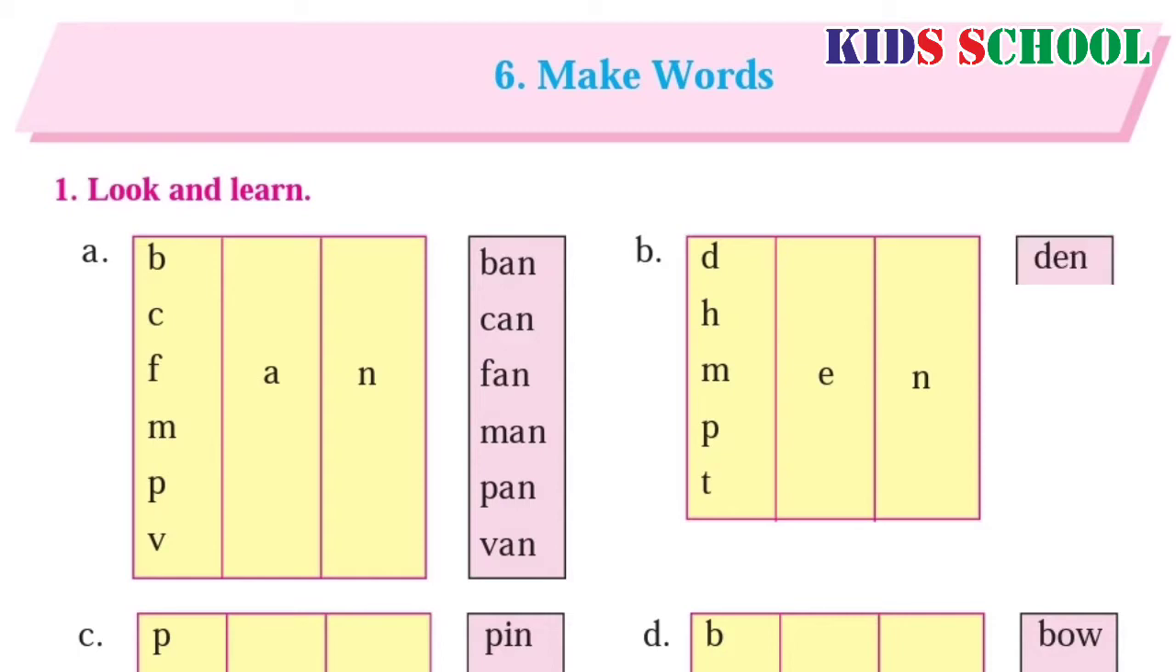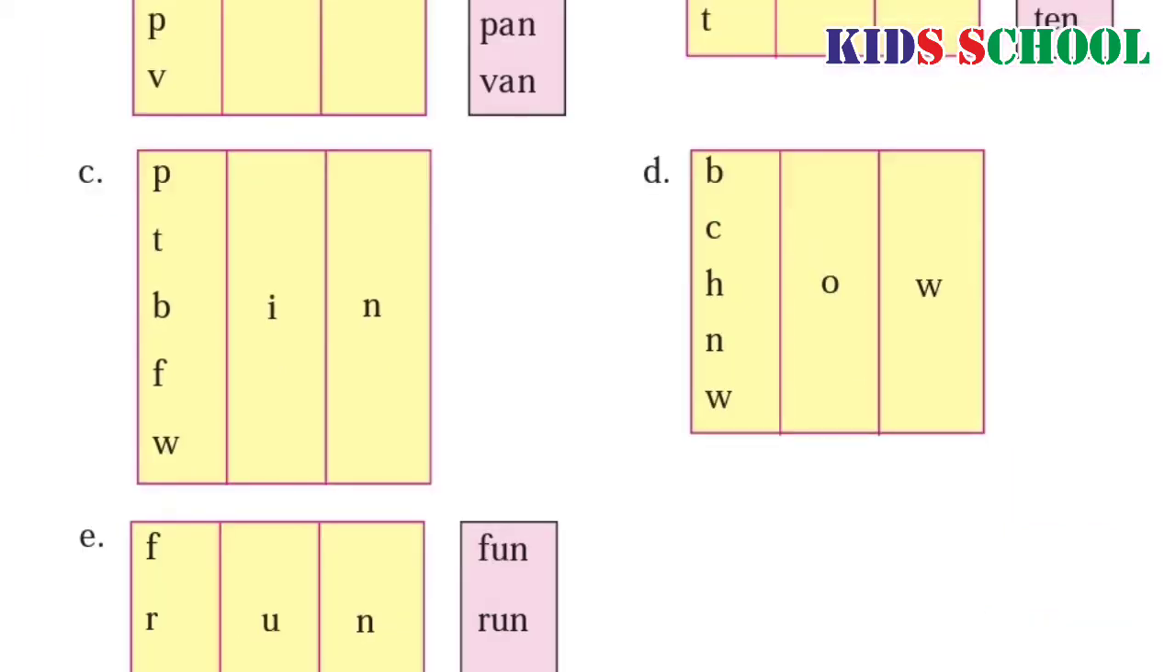D-E-N, den. H-E-N, hen. M-E-N, men. P-E-N, pen. T-E-N, ten. Table C.